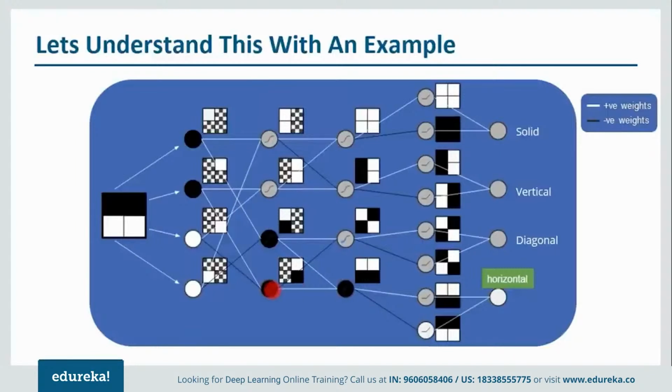Now if we notice what will happen next, we'll provide one input here which will be negative and a positive weight, which will be again negative, and this will also be negative with a positive weight. So that will again come out to be negative. That is why we have got this kind of a structure. If you notice, this is nothing but the inverse of this particular image. When I talk about this node over here, we are getting the negative value with a positive weight which is negative, and a negative value with a negative weight which is positive.